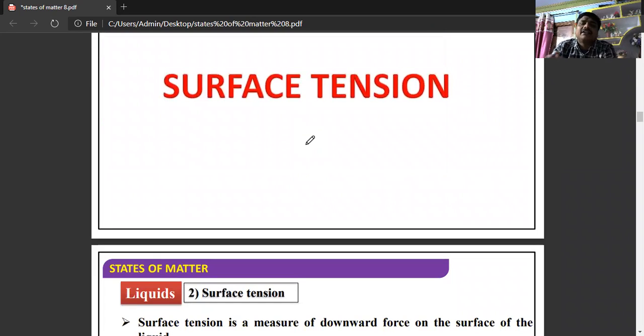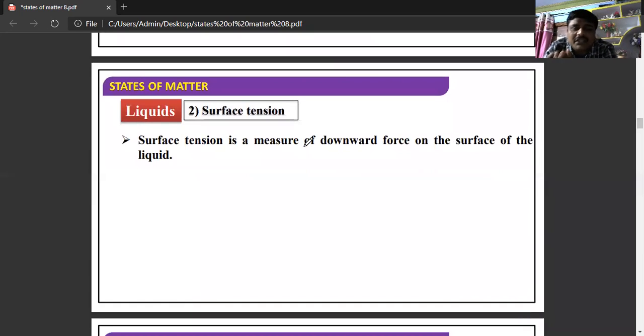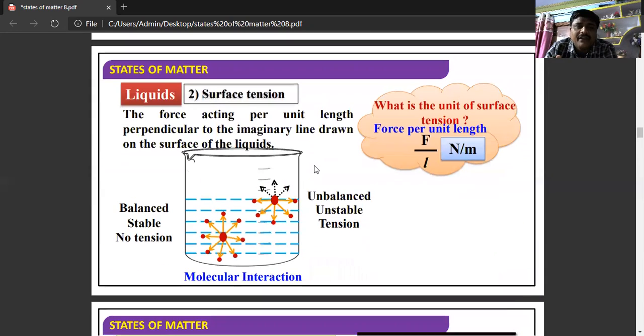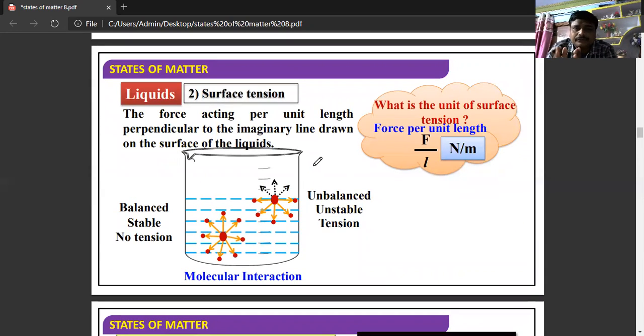The next factor is surface tension. So what is surface tension? Surface tension is a measure of the downward force acting on the surface of liquid. Or we can define it another way: the force acting per unit length perpendicular to imaginary lines drawn on the surface of liquids. Here we can see there are two types: balanced, stable, and unbalanced, unstable.